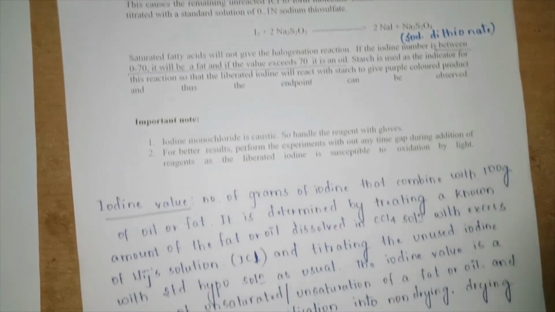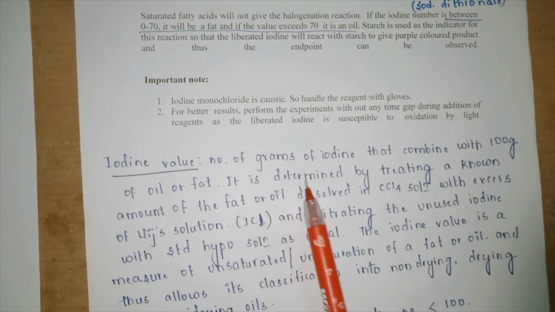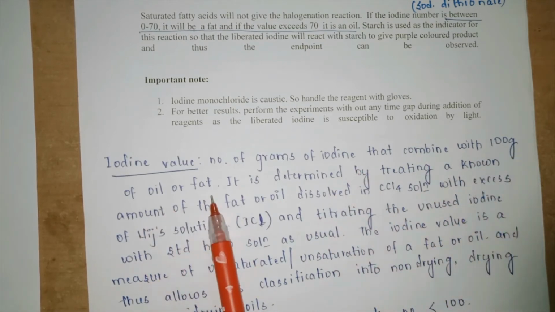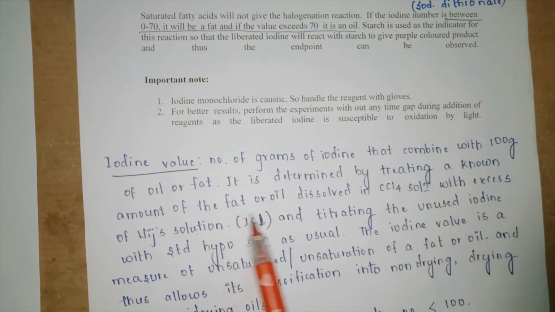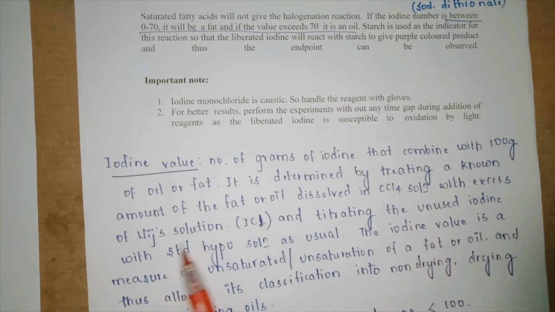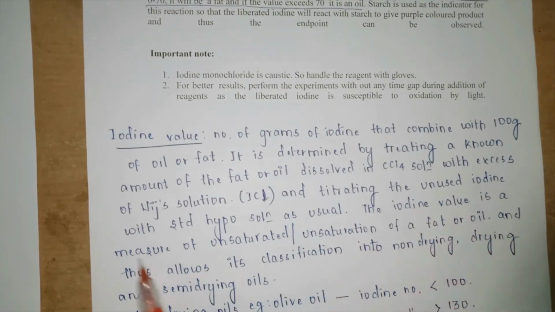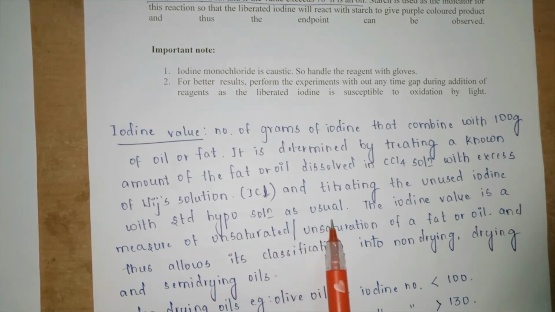So let us finally understand what the iodine value is. It is the number of grams of iodine that combine with 100 gram of oil or fat. It is determined by treating a known amount of fat or oil in carbon tetrachloride solution with excess of Wijs solution. Wijs solution is nothing but iodine monochloride, and the unused iodine is titrated with standard hypo solution. What is this hypo solution? It is 0.1 N sodium thiosulfate as usual.